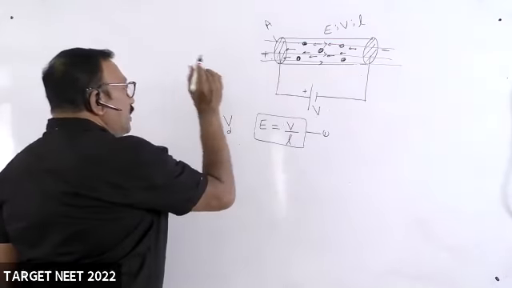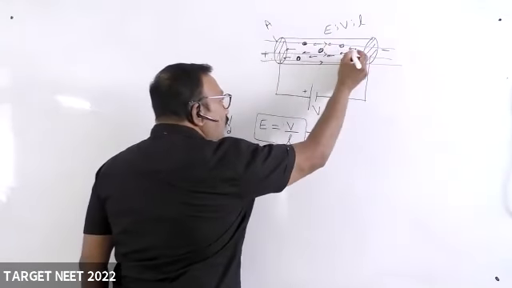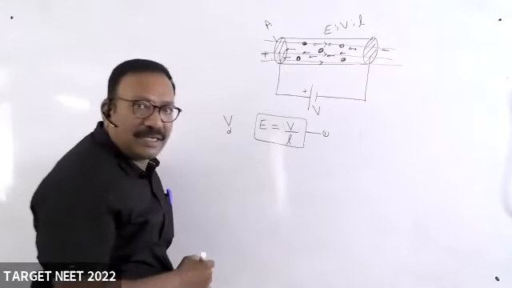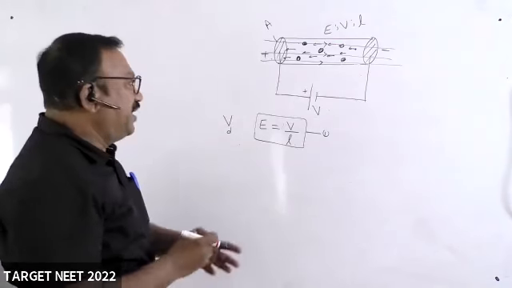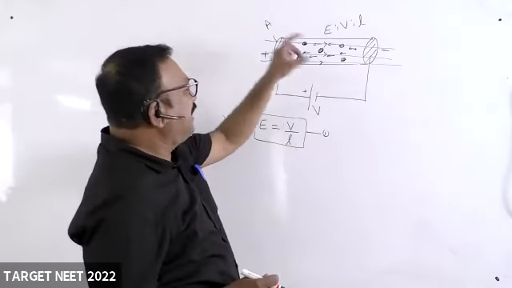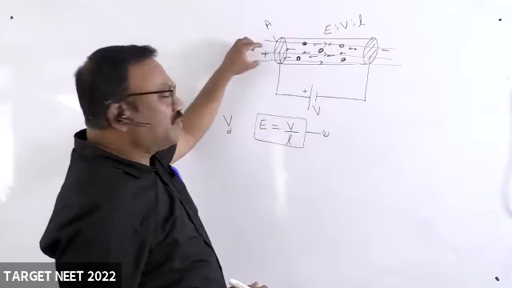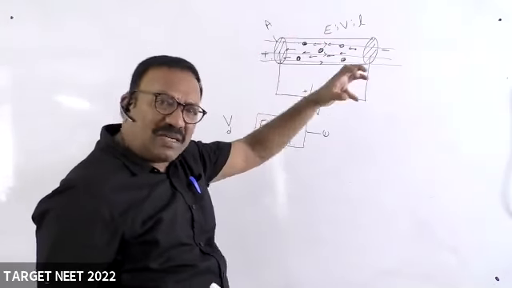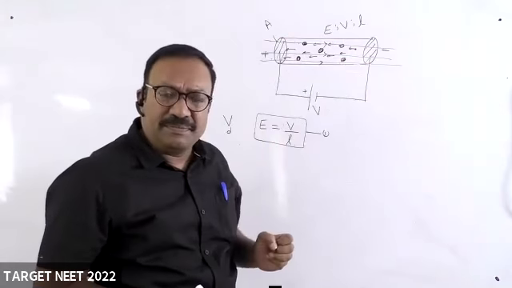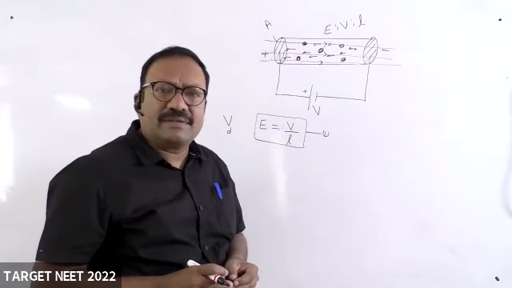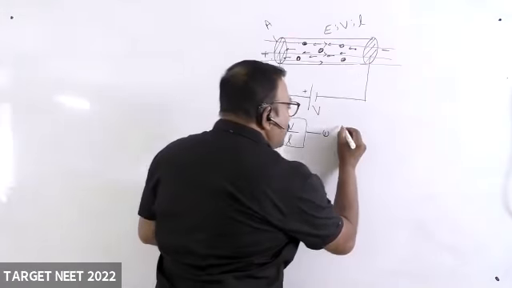The electric field will exert a force on the electron. The electrons are attracted towards the positive end. Attraction means force only, no? So there is a force on the electron. How much is the force on the electron?